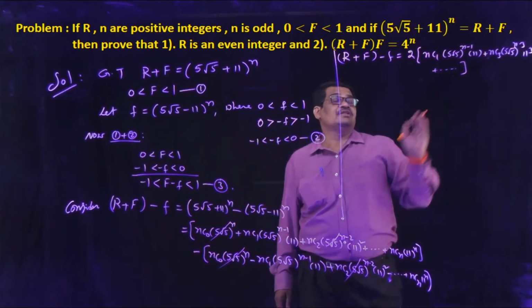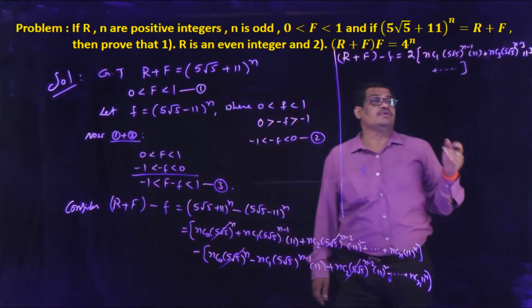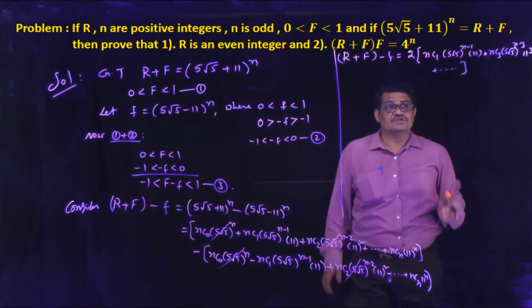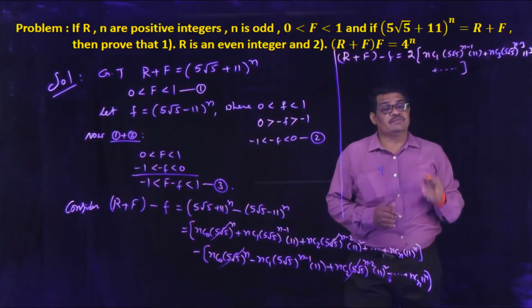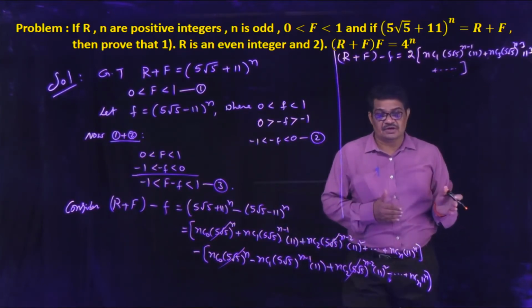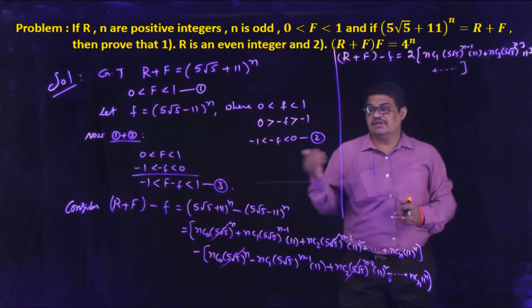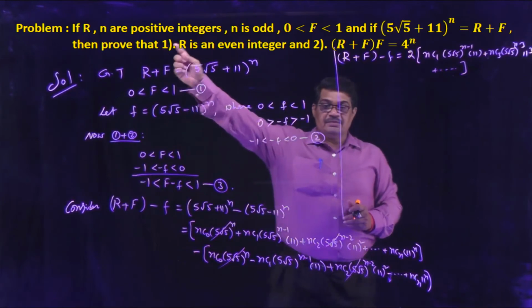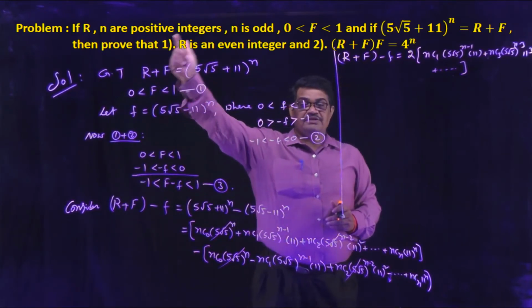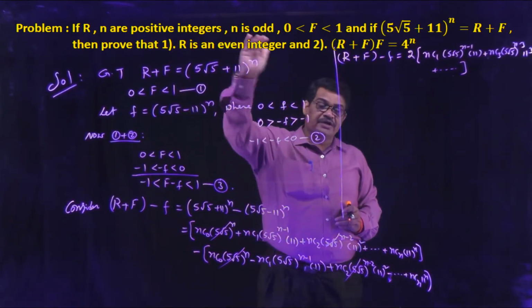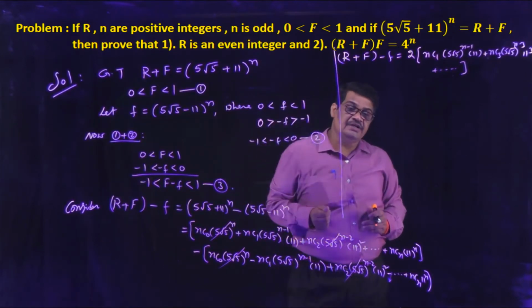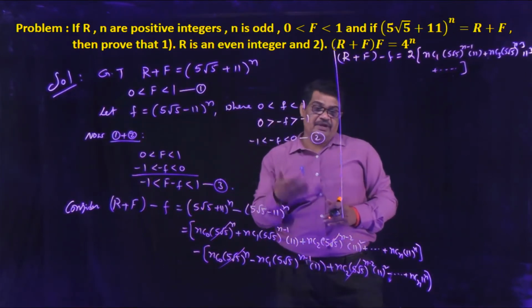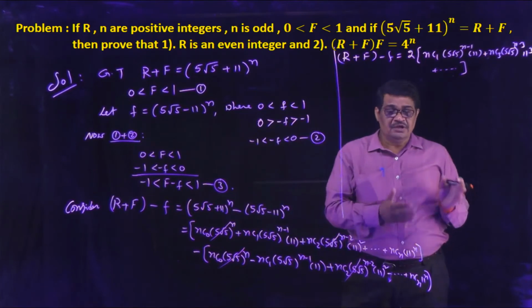So the powers are n−1, n−3, n−5, these are all even or odd? Given that r and n are positive integers and n is an odd integer, then n−1, n−3, n−5 are all even integers.